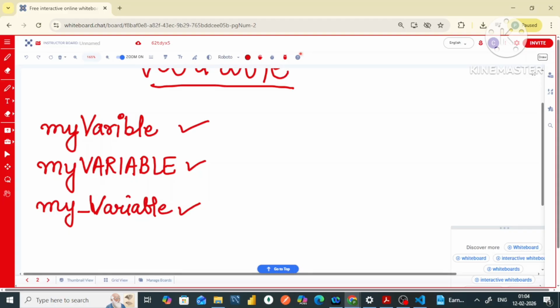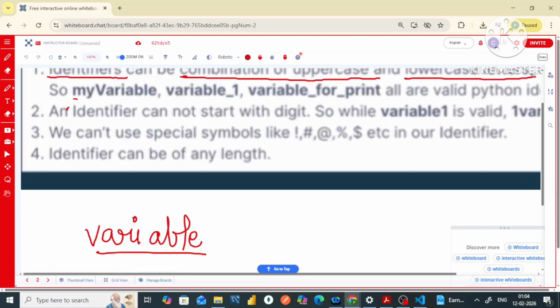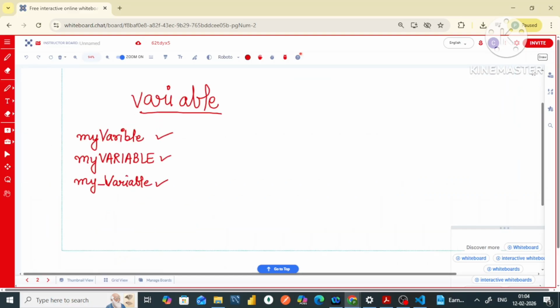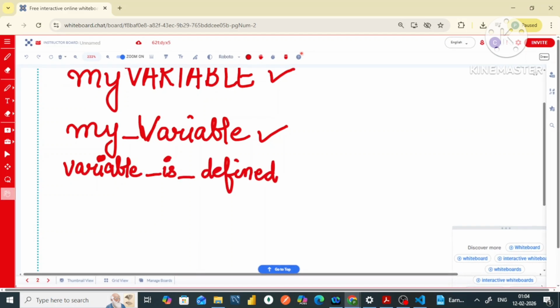So this is like my variable and like that, and it can contain an underscore as well. One more example: variable underscore defined. This is also a valid identifier.